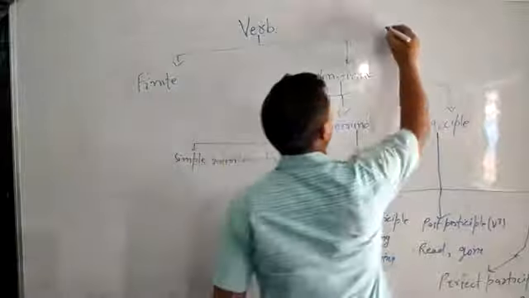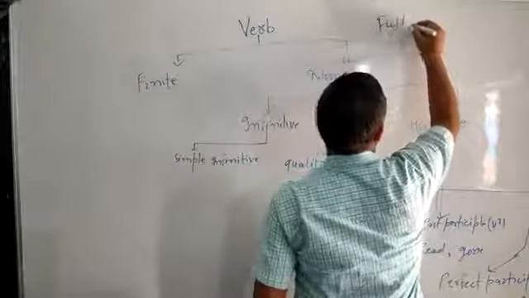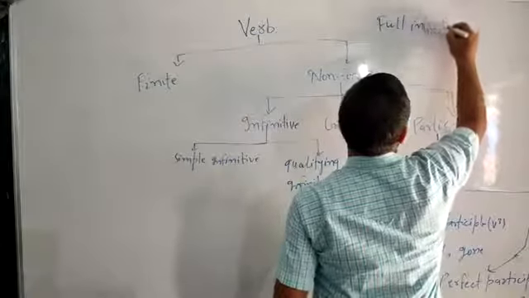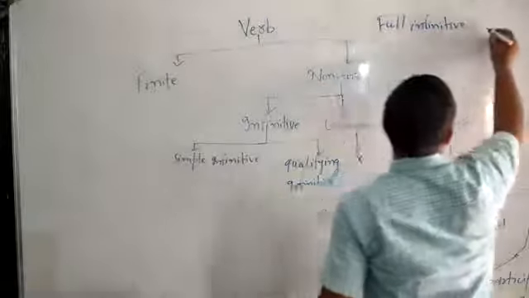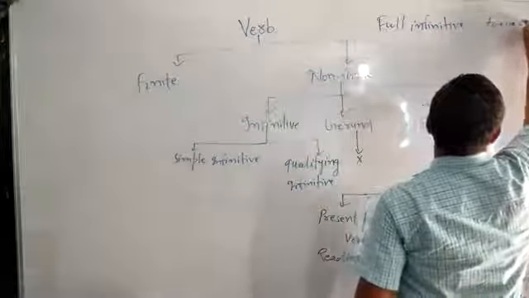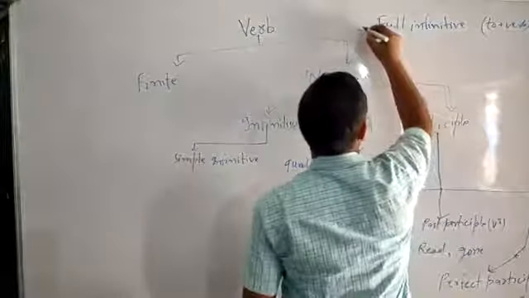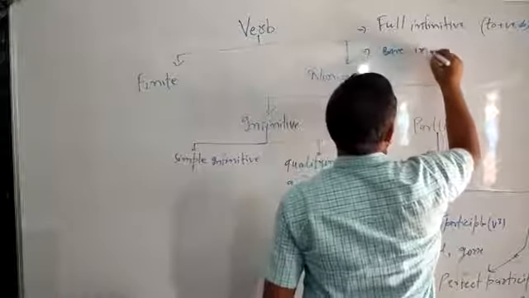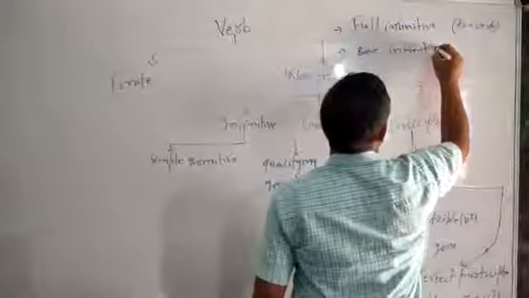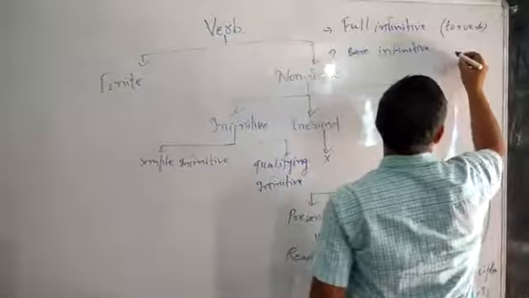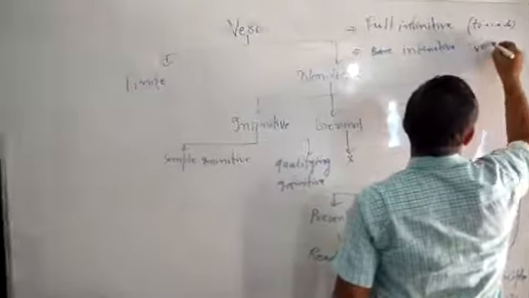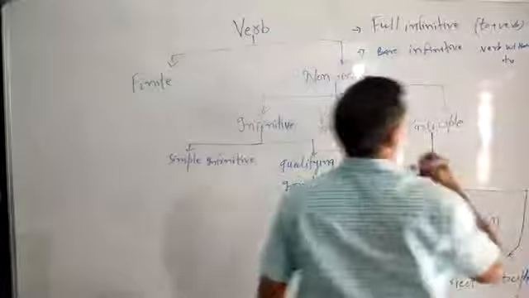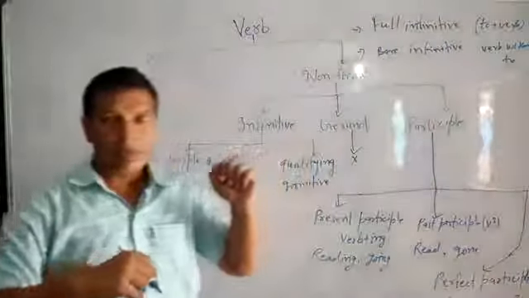Bare infinitive. Full infinitive and bare infinitive.